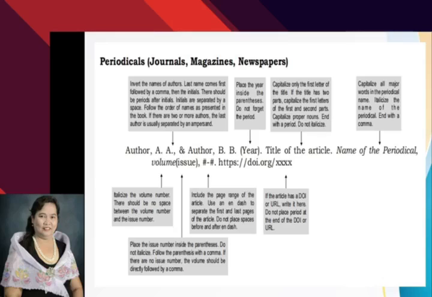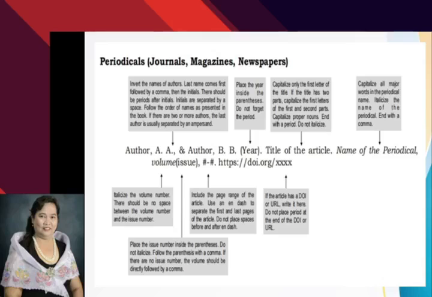For periodicals, capitalize only the first letter of the title. If the title has two parts, capitalize the first letters of the first and second parts, and capitalize proper nouns, and end with a period. Do not italicize.